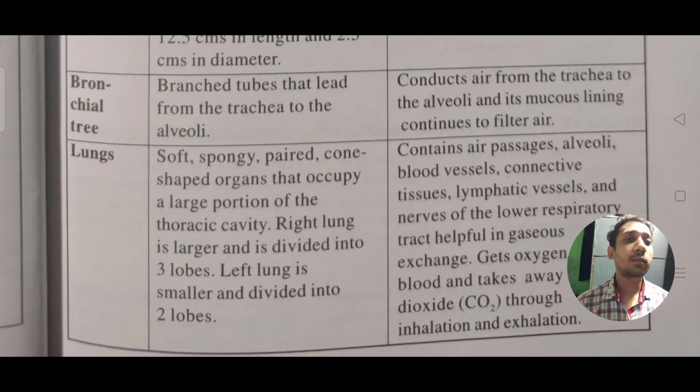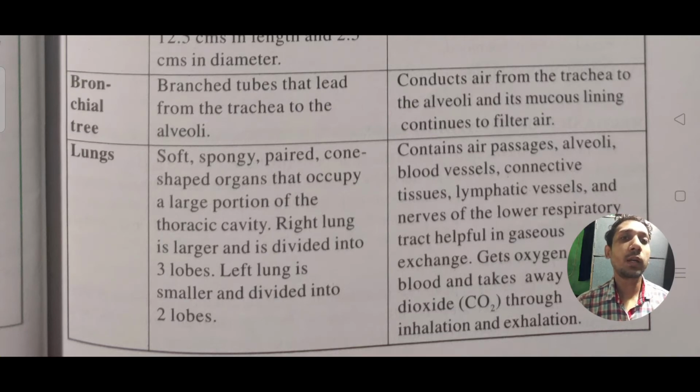Its main job is to conduct the air, or take the air from the trachea and deliver it to the alveoli. And thereafter the alveoli continue to filter the air again and again. Thereafter we'll go for the lungs.